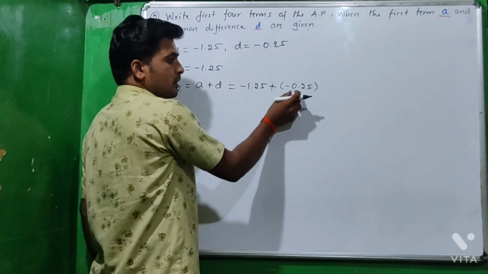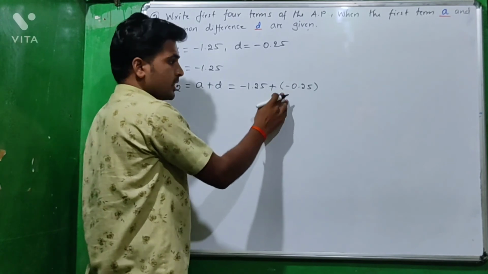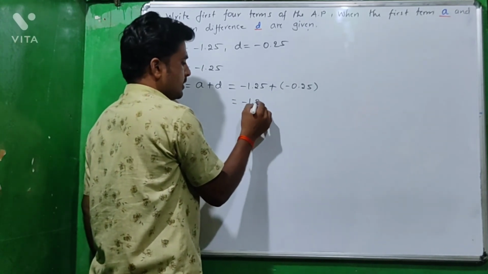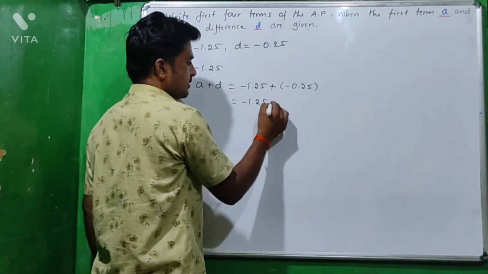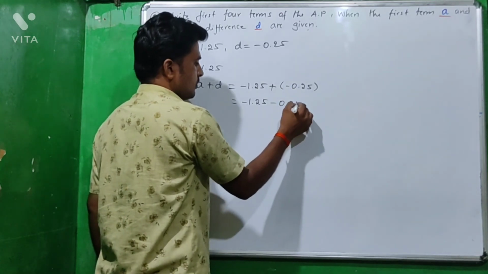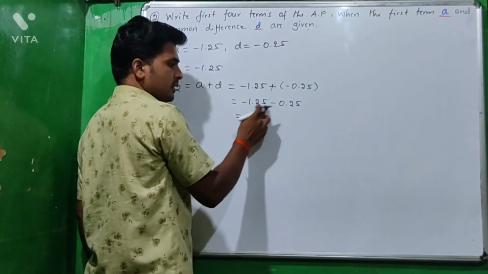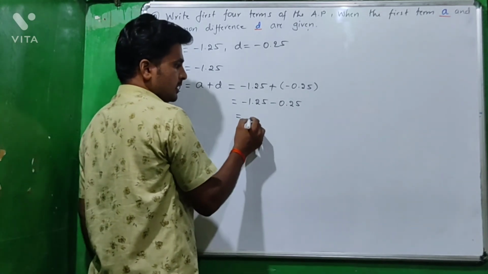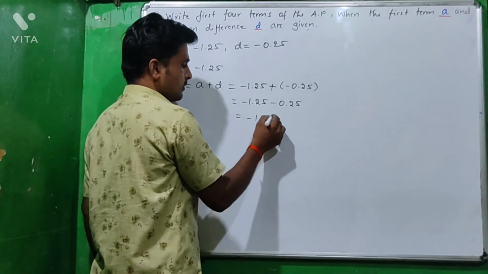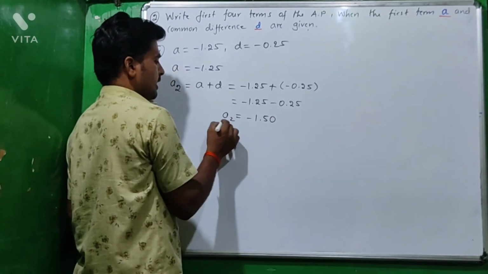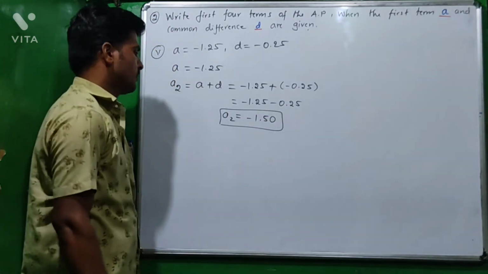Please keep the negative numbers in bracket. Then minus 1.25 plus into minus 0.25. Here both are in negative form, so add them, that is minus 1.50. So the a2 value is minus 1.50.